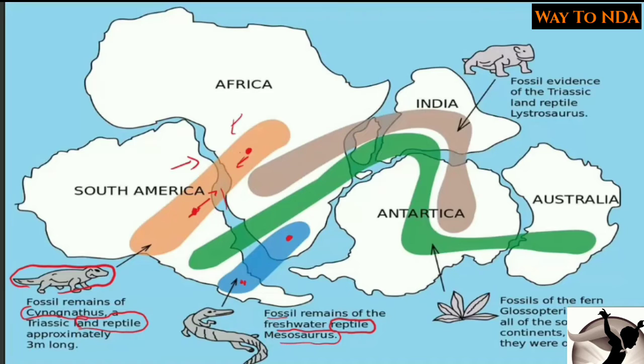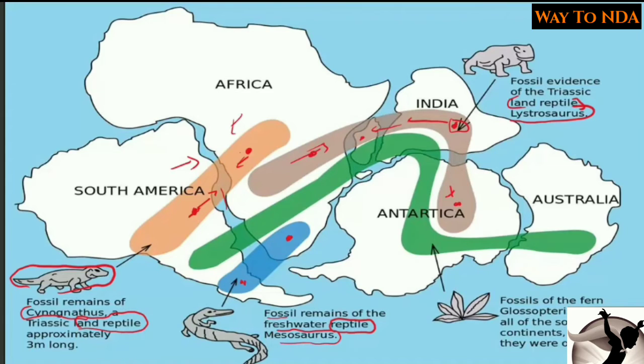Okay, again he found the fossils of a Lystrosaurus. Now this was again a land reptile, and he said that we can find the fossils of this land reptile in this part of India, this part of Antarctica, in this part of Africa, and in this part of Madagascar. So this means this land reptile, the Lystrosaurus, roamed in India as well as Madagascar in some part, and again it went in Africa also, and again it went in Antarctica also.